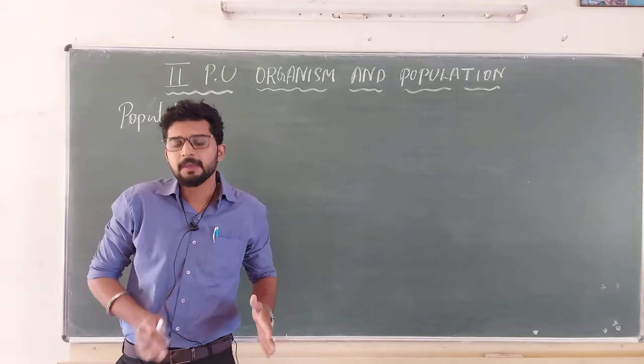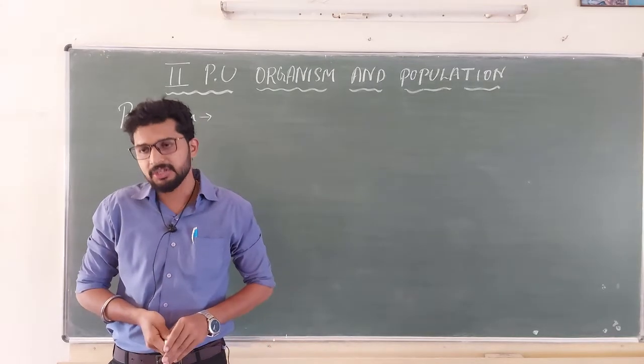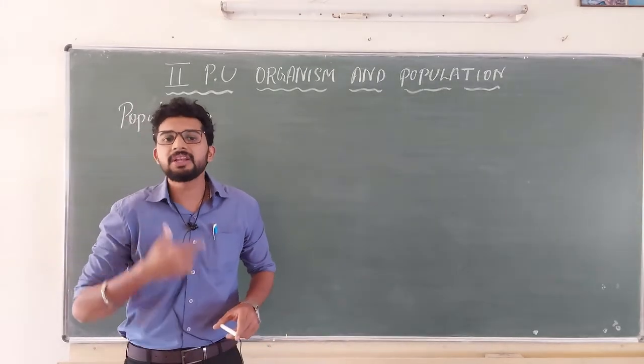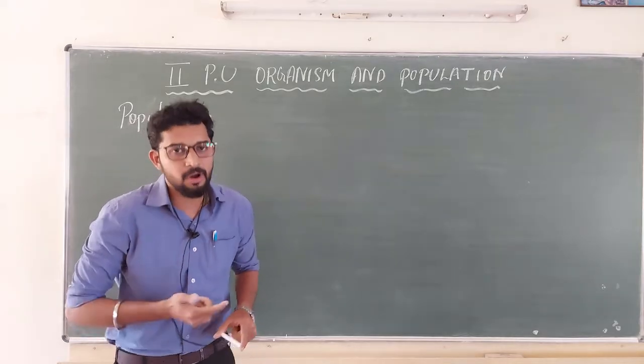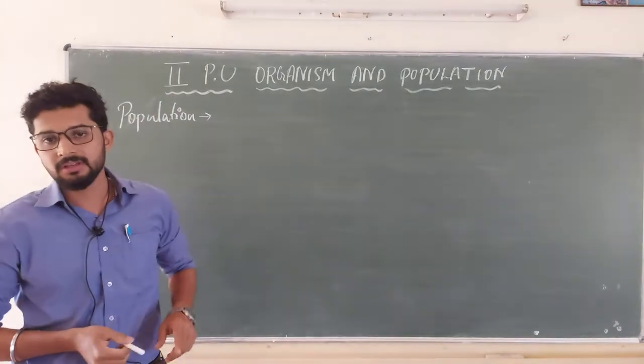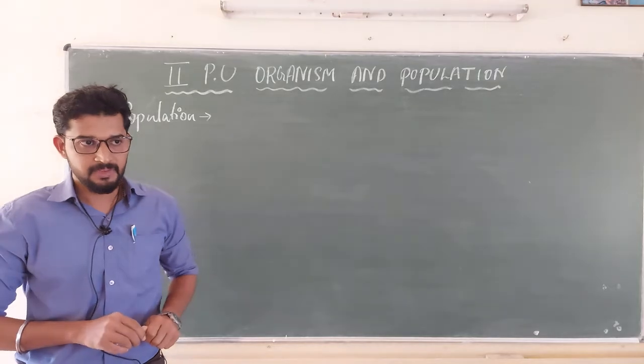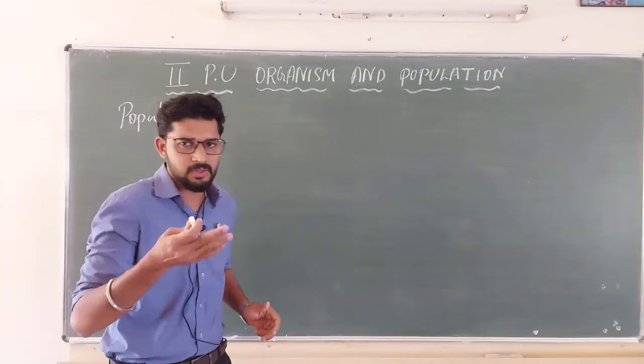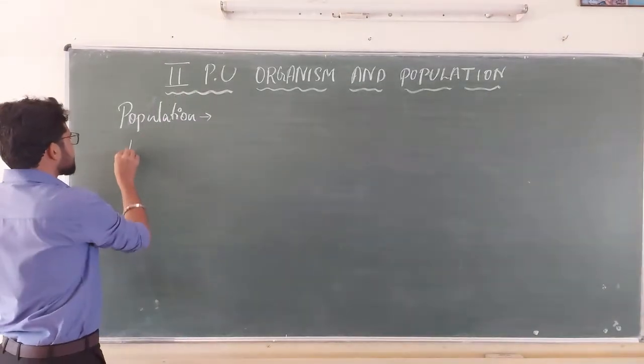I repeat, each organism in a species should potentially give a maximum contribution to reach reproductive fitness. Sir, what do you mean by reproductive fitness? You can ask me.